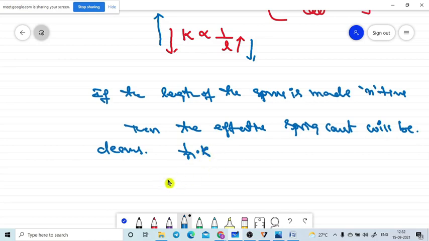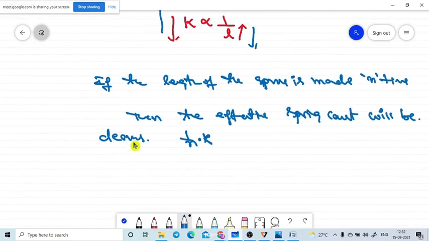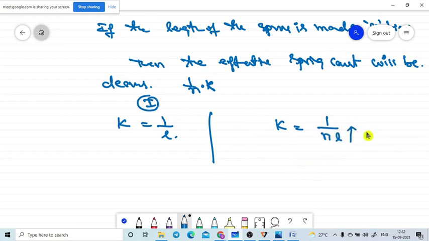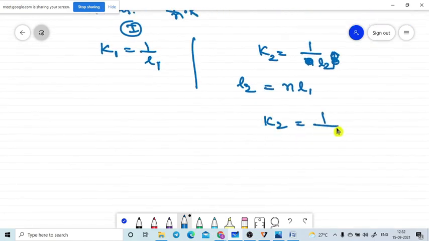Let me do the first case. So what are they telling? In the first case, k is equal to 1 by l only. They are increasing the length n times, so k is equal to 1 by n times of l. It is the second case, k2. It is the k1, so k1, it is the l1. But they are moving to another l2 value, but l2 is equal to n times of l1. Then k2 is equal to 1 by n into l1, we can write.